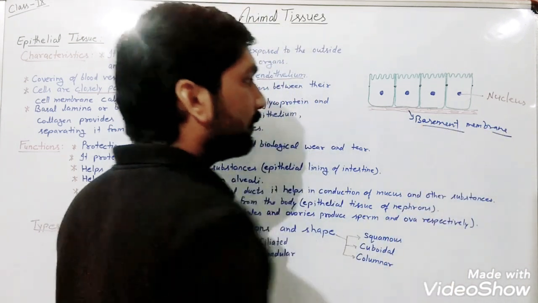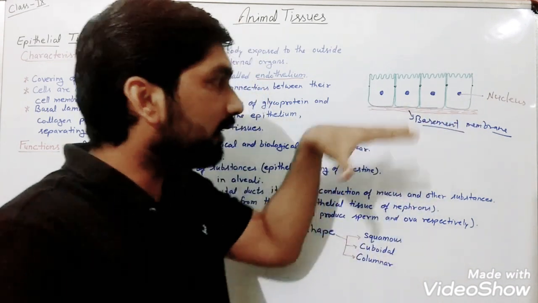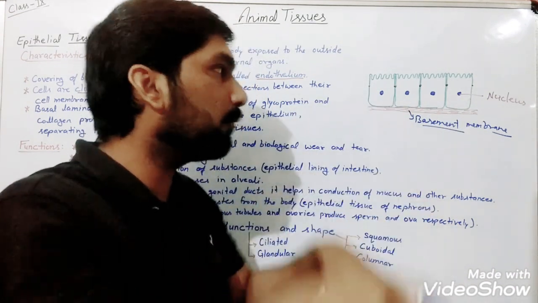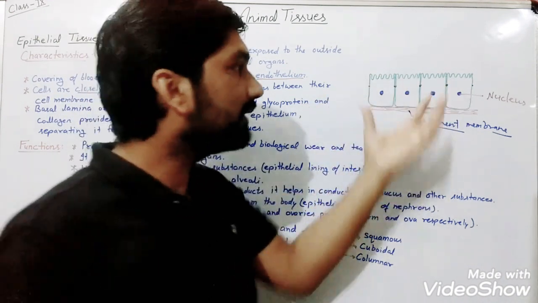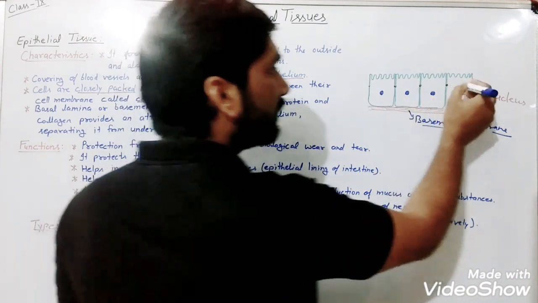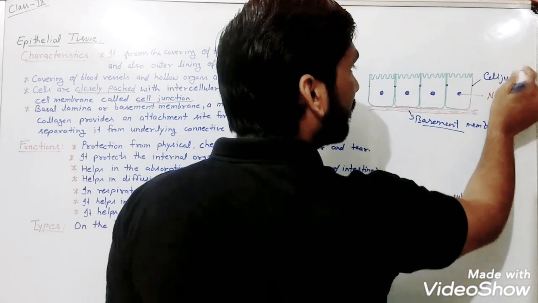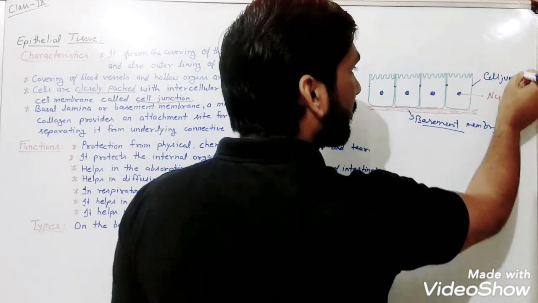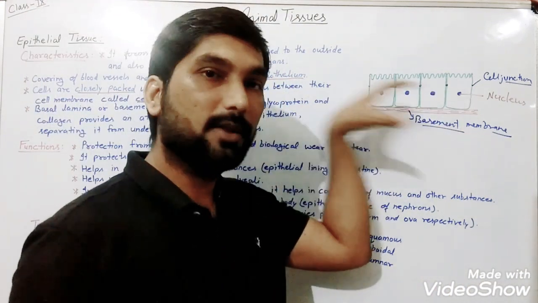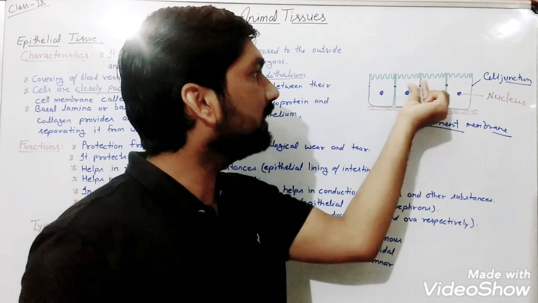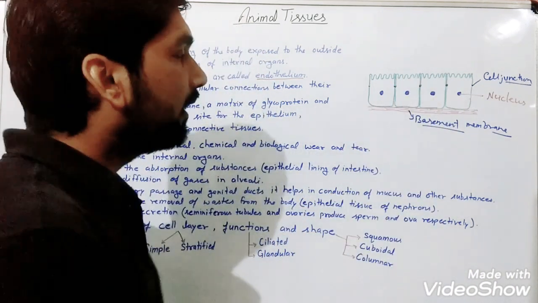membrane. So all the epithelial tissue will possess a basement membrane, where all the cells stick together, cemented together, and the cells are arranged compactly without any intercellular space. And what are these structures? These structures are cell junctions, which are responsible for the conduction of substances between the cells. So these are cell junctions amongst the cells, and there is no intercellular space,